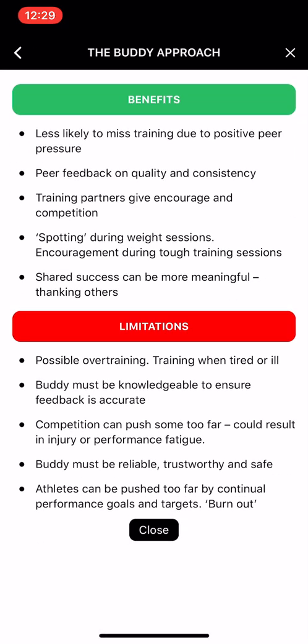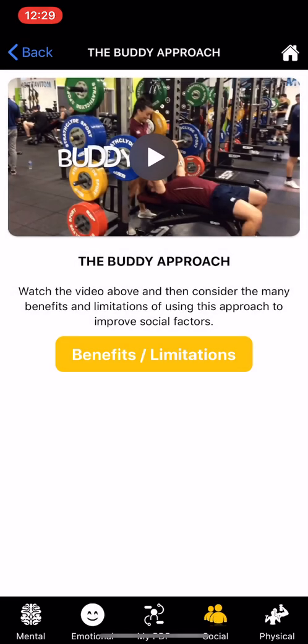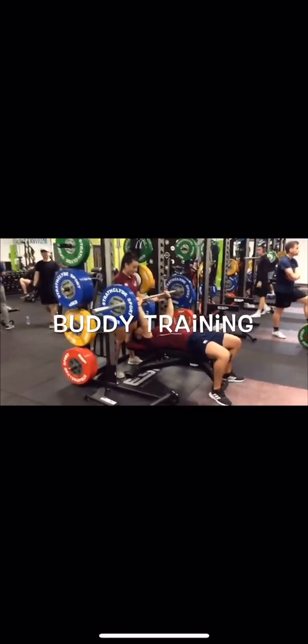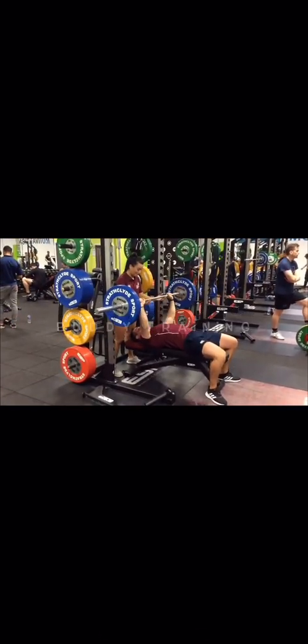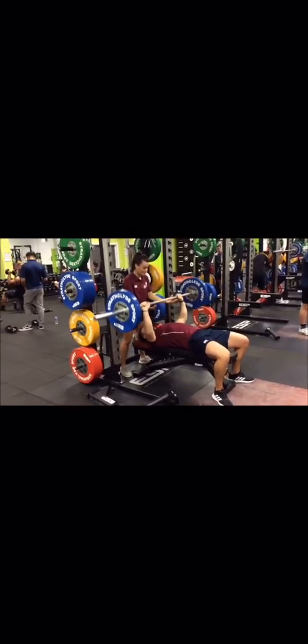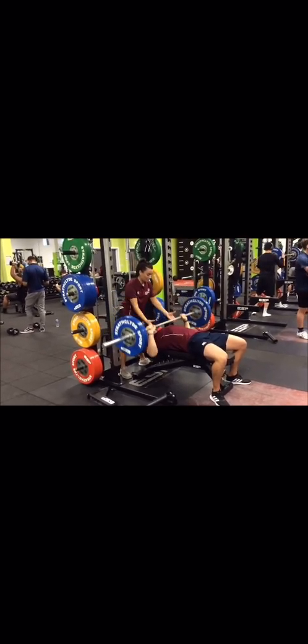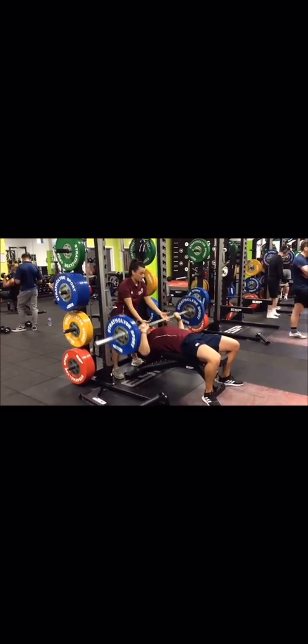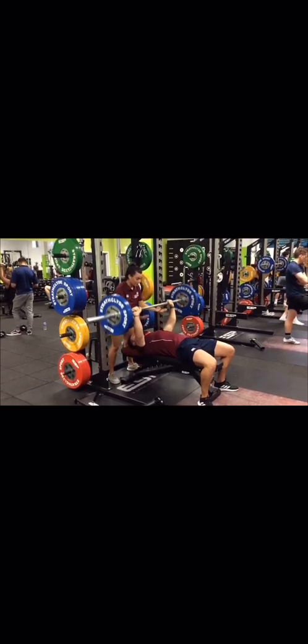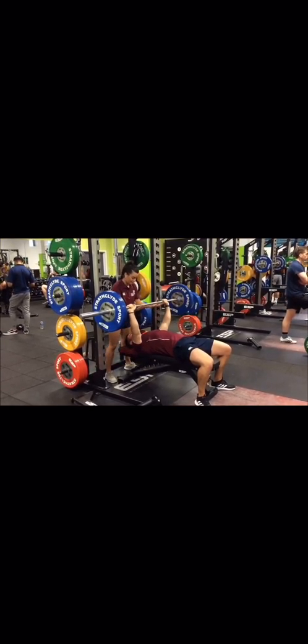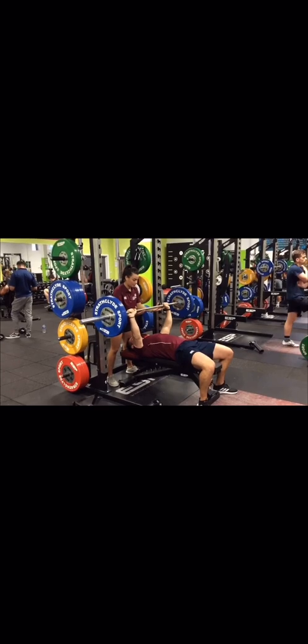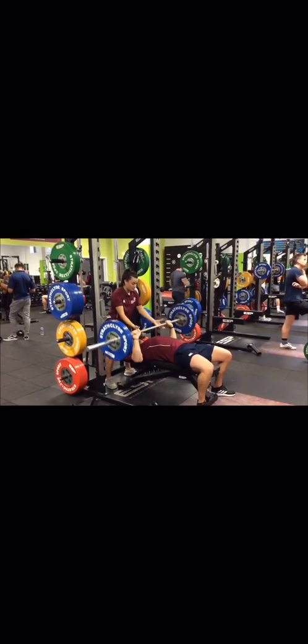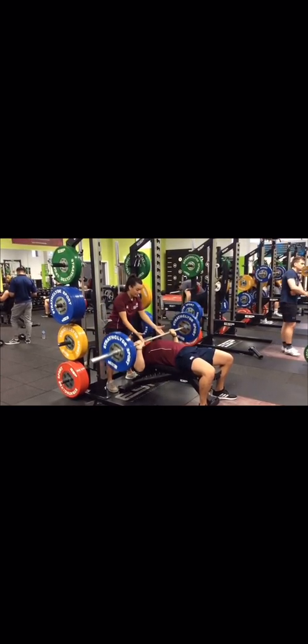Again, with any video, we've got our benefits and limitations of using this approach. So what's good about this approach? What could be potential shortcomings of this approach in relation to the social factor? We play our video. Again, just paints that very, very clear picture of why it's important to have your training partner. What are they doing to support you in terms of safety, in terms of feedback, in terms of encouragement, and why does that improve you as a social performer?